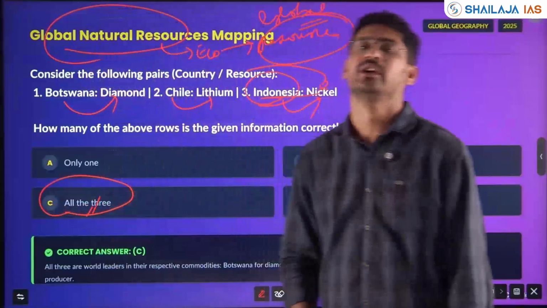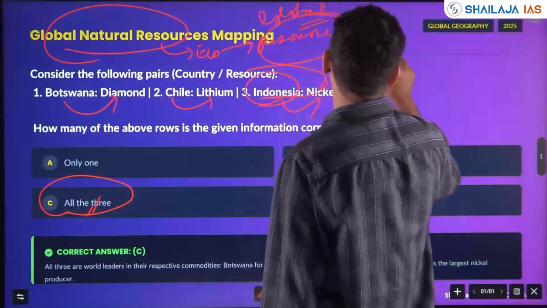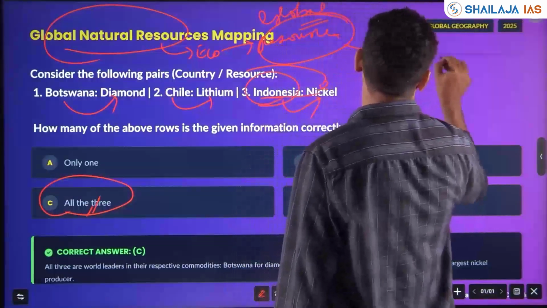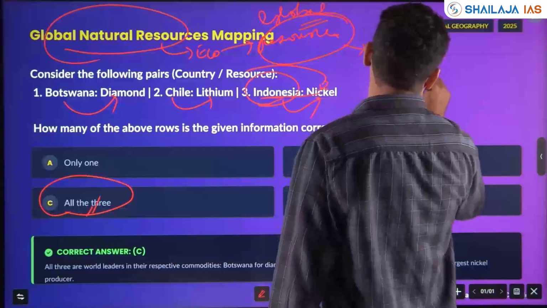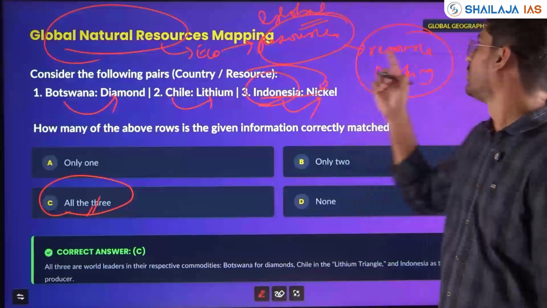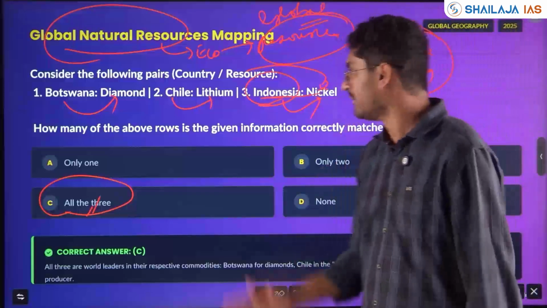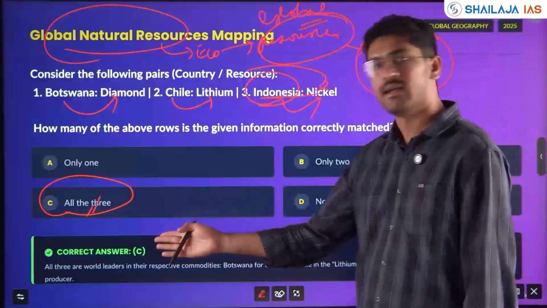For this, you need to know mapping and economic mapping or geography. Resource mapping is very, very crucial. Resource mapping in economy with respect to global geography, global economic resources become very important, which are in the news. All the three are correct here.